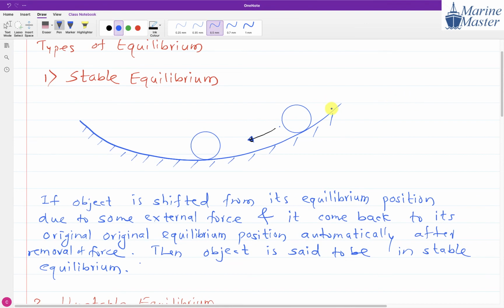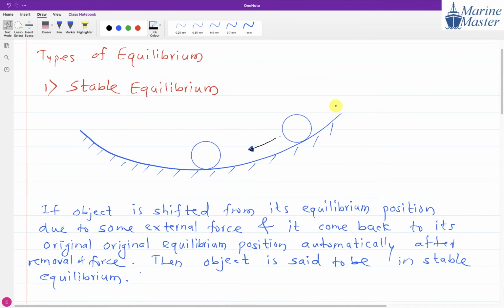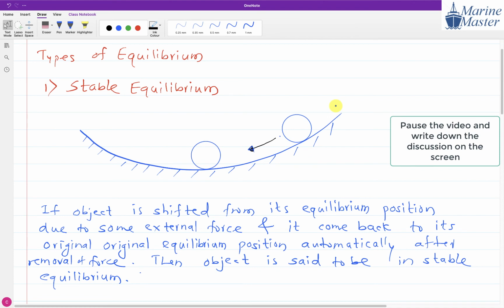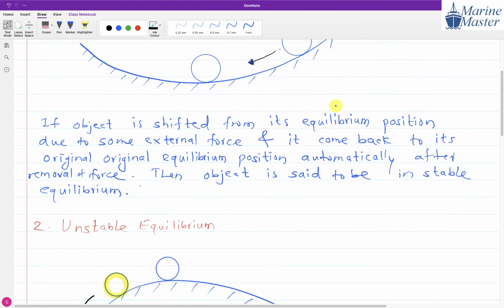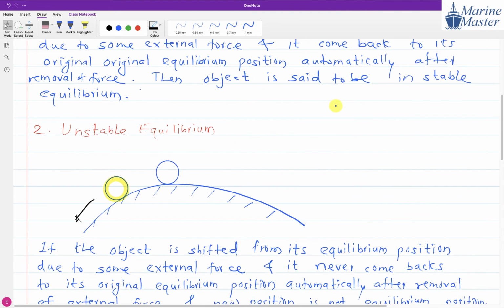So please write down this discussion. Stable equilibrium, first type of equilibrium. Now the second type. Then another one will be what? Unstable. So in an unstable situation, this is the unstable.